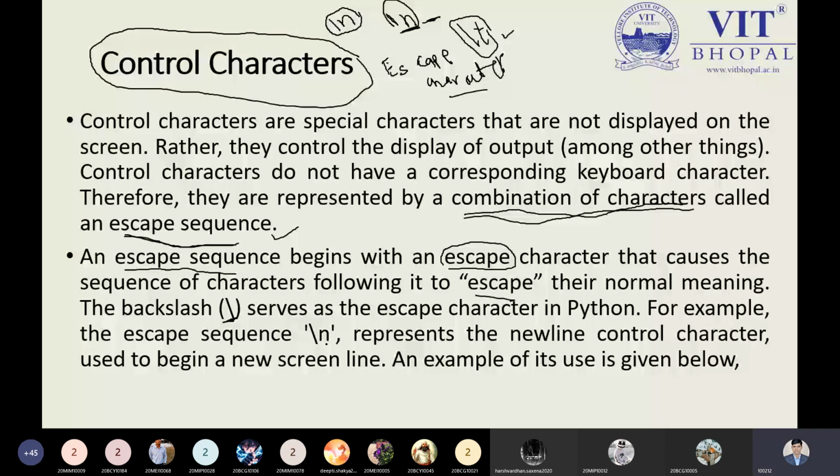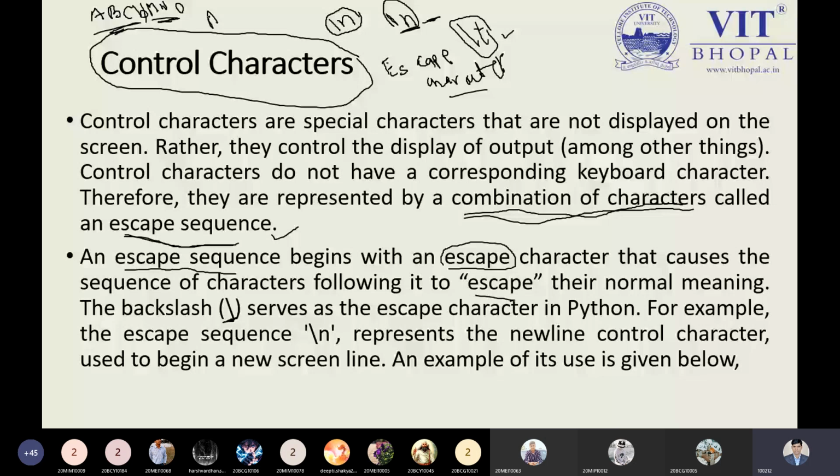Backslash t. Suppose here I am typing A, B, C and M, N, O. These are two different words: ABC is your first name and MNO is the last name. Between them we can use one blank space, there is no issue. But I want to use eight spaces.